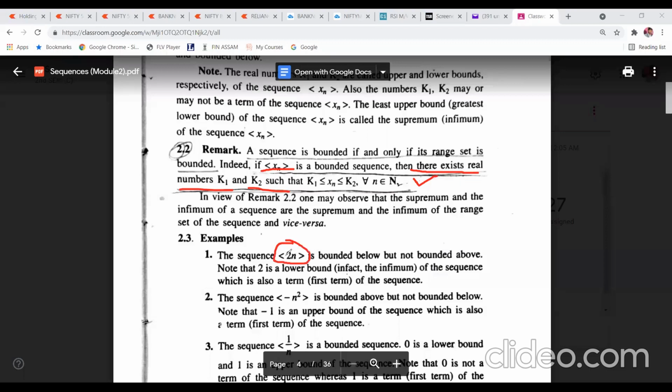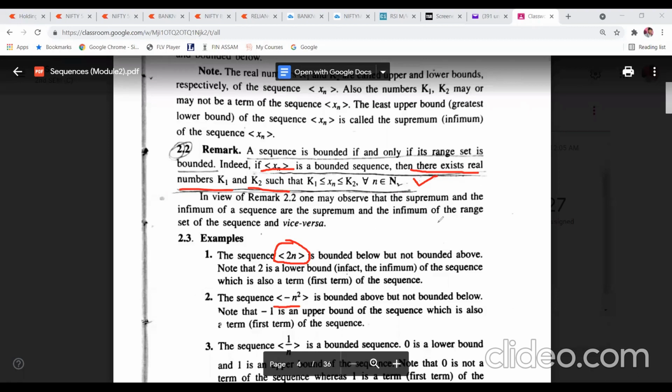Now see here, I have already discussed this one twice. It has a lower bound, but it doesn't have an upper bound. What will be the lower bound of this sequence? The lower bound is 2, but it doesn't have any upper bound. Similarly, this sequence minus n square has an upper bound, but it doesn't have a lower bound.